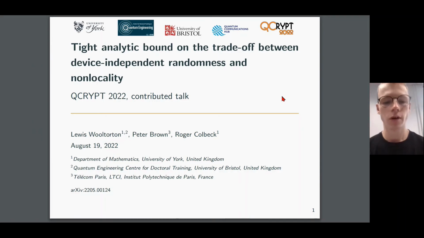Okay, hi everyone. My name's Lewis Wooltorton, and today I'll be discussing joint work with Peter Brown and Roger Colbeck. The title is A Tight Analytic Bound on the Trade-off Between Device-Independent Randomness and Non-Locality. The paper can be found on the arXiv with the identifier at the bottom here.